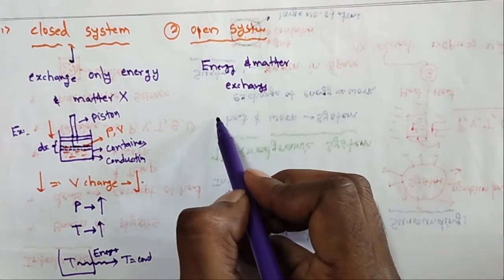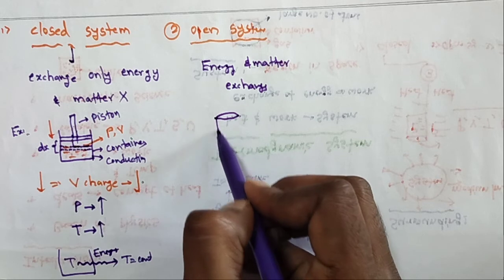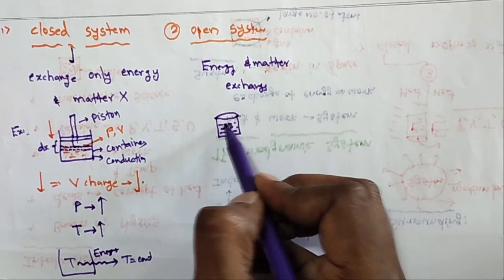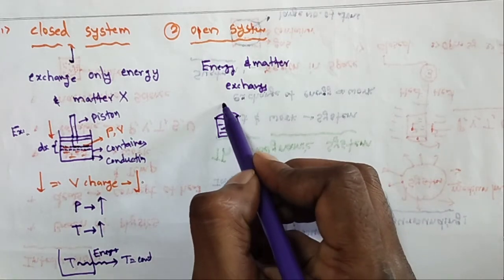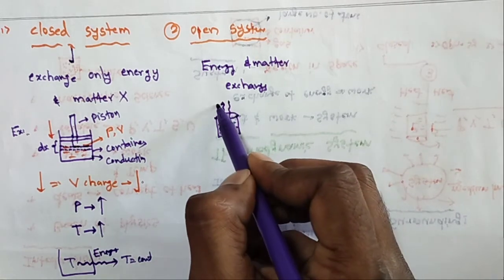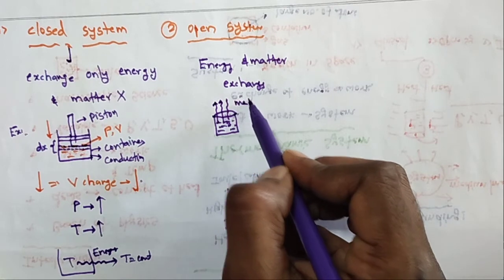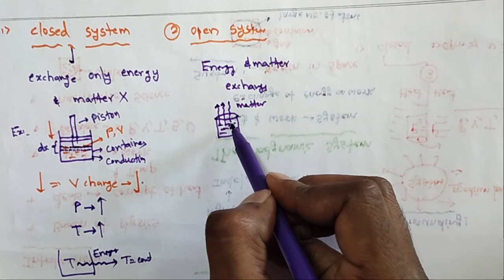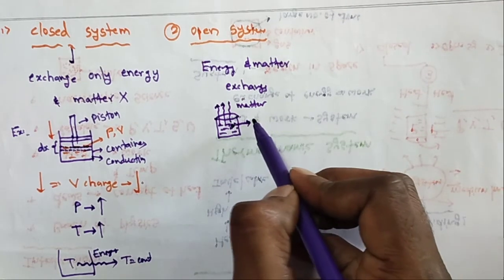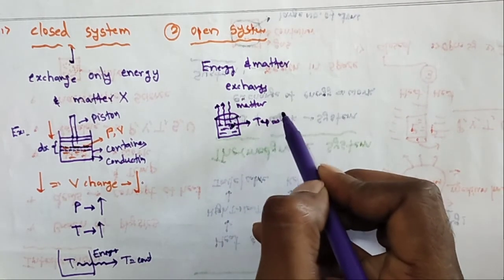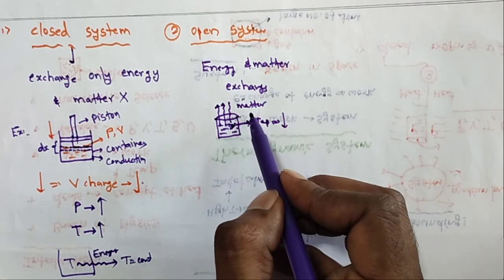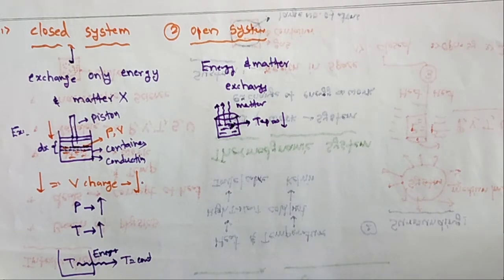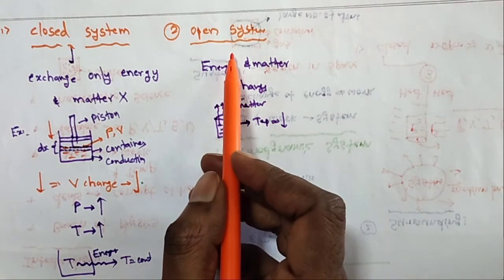Let us take one cup of coffee. It is very hot. What happens? Some of it converts to steam. So the matter changes, and the energy also changes: the heat and temperature decrease. In this case, both matter and energy change. That system is called an open system.